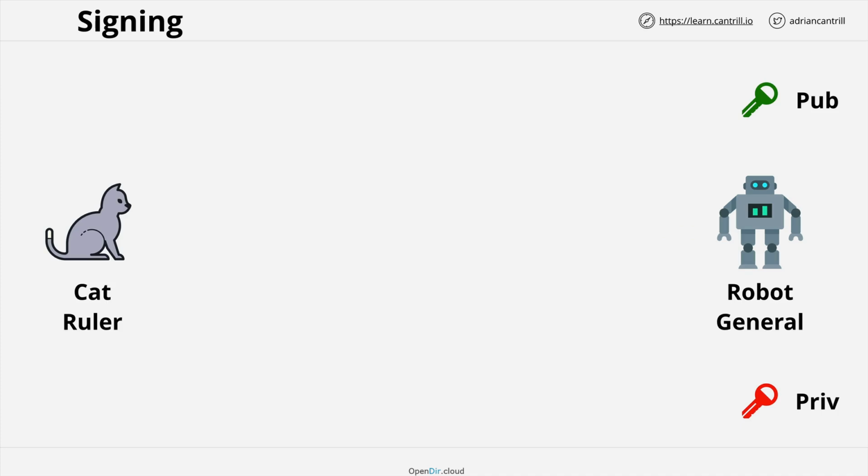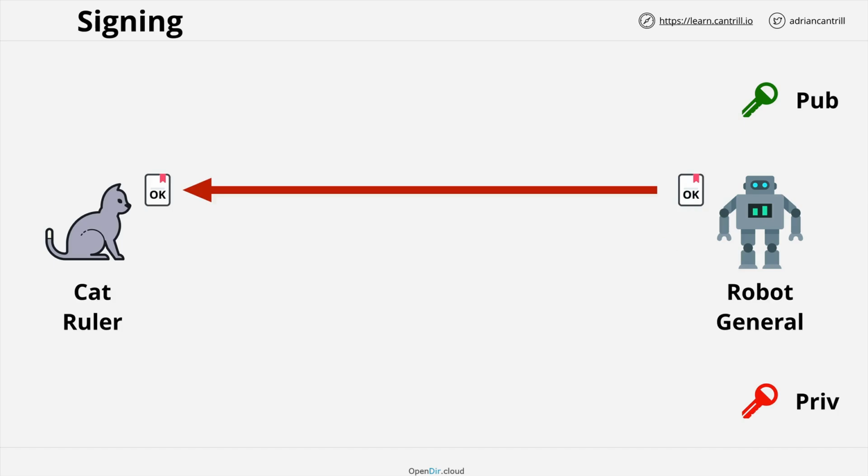Now, another process which uses asymmetric keys is signing. Let's review an example. The robot general wants to respond to the battle plans. So let's say that the robot general has received the battle plans from the cat ruler and he wants to confirm A, that he's received them, and also that he agrees to them. Remember that battle plans require both sides to operate as one, and so the cat ruler needs to know that the robot general has received the plans and that he agrees with them.